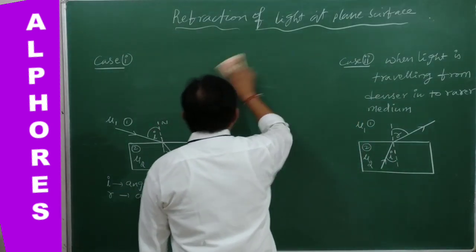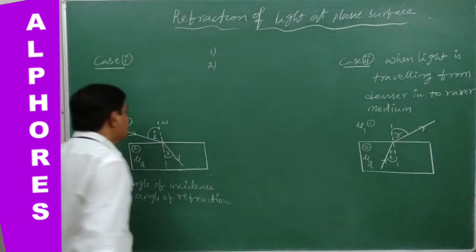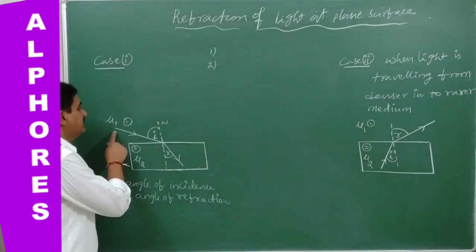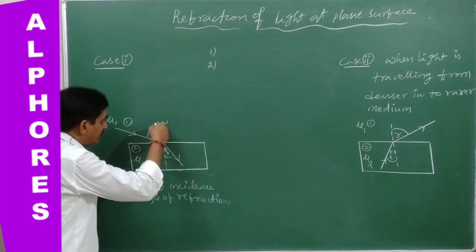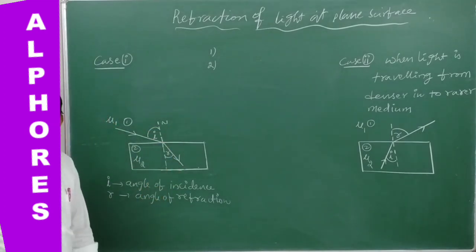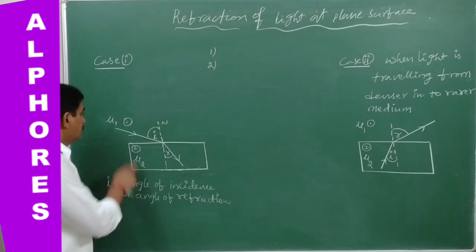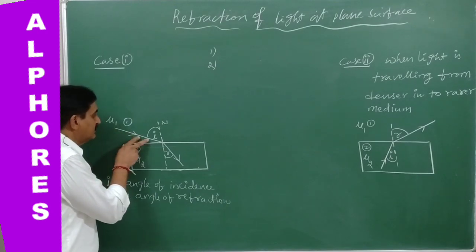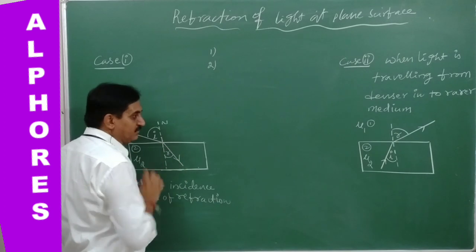Now, the second point: the incident ray, the refracted ray and the normal drawn at the point of incidence all lie in the same plane. So this is the incident ray, which is in the board plane, and this is the refracted ray, which is also in the board plane.